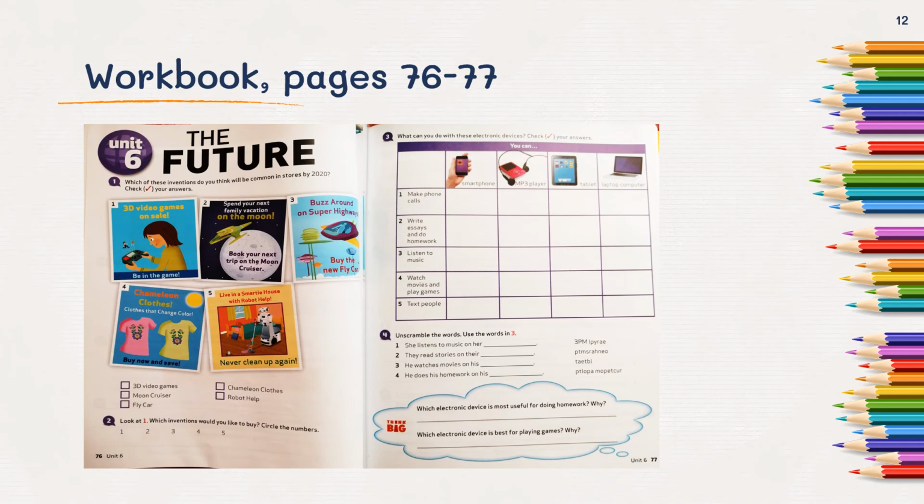We're going to continue working with more activities from your workbook, pages 76 and 77. In exercise 1, you have to choose the inventions that you think will be common in stores by 2020. In exercise 2, you have to choose the inventions that you would like to buy. In 3, you have to choose the things that you can do with these electronic devices. And in exercise 4, you have to scramble the words.